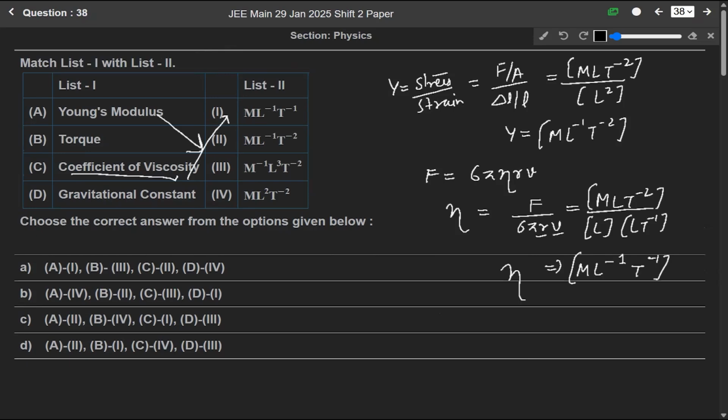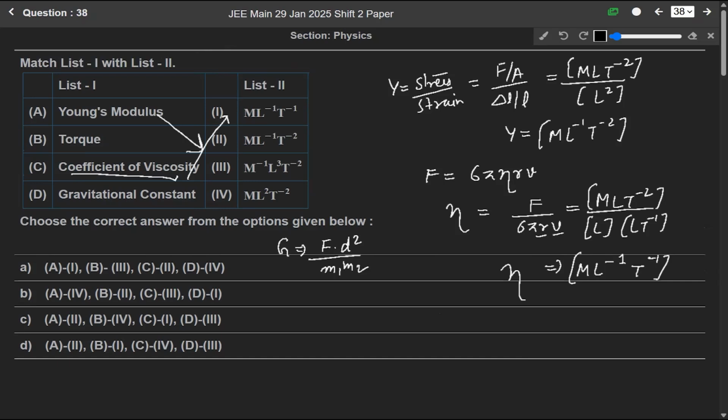And then the gravitational constant. If G is the gravitational constant, then G is equal to F d square over m1 m2.